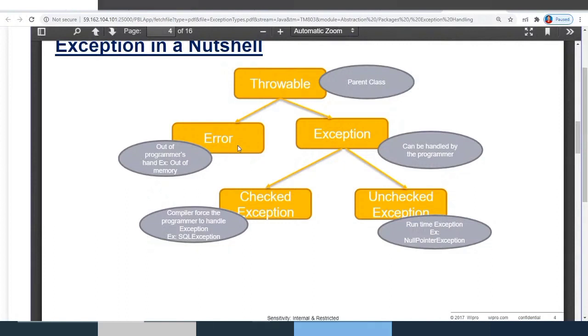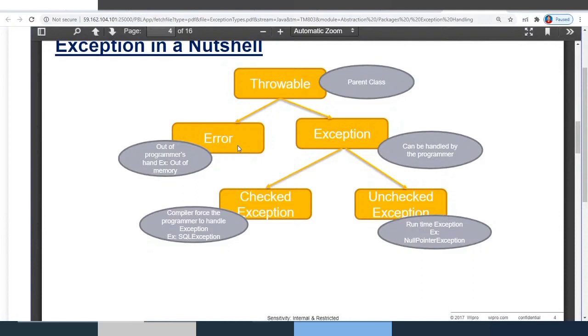The best examples for checked exceptions: you can see in the manual, SQLException is one of the checked exceptions. The other example is FileNotFoundException. So you are trying to open some file, so it has to be handled during the programming itself. What if the file specified by you is not found? That's what you get, FileNotFoundException. So it is a checked exception. Compulsorily you should include what to do if the file is not found. That's also a checked exception.